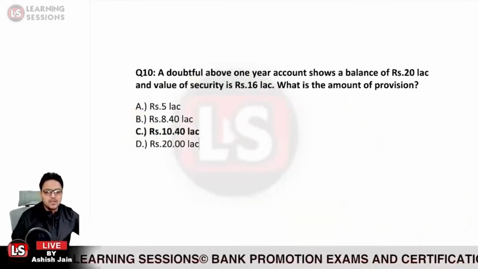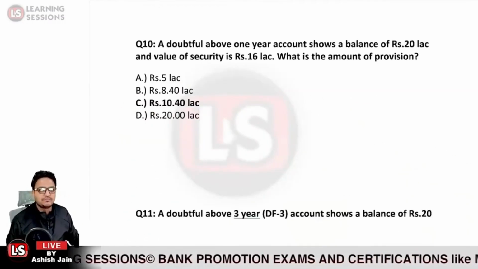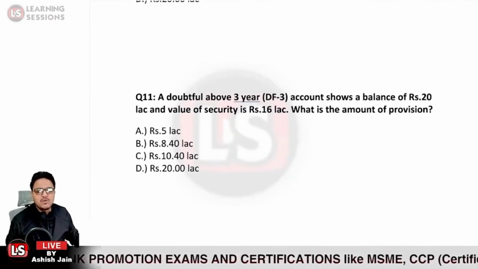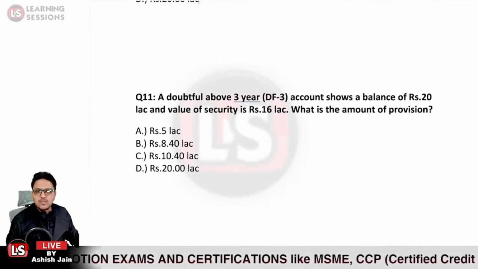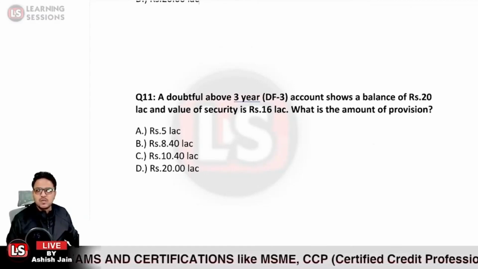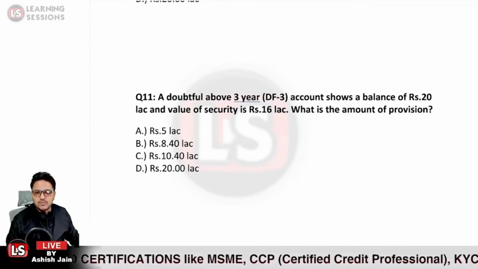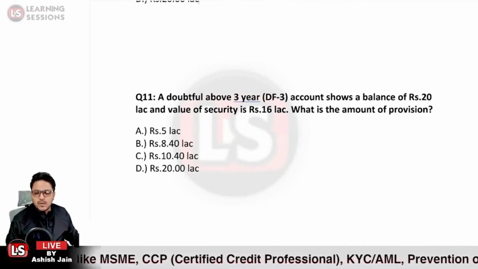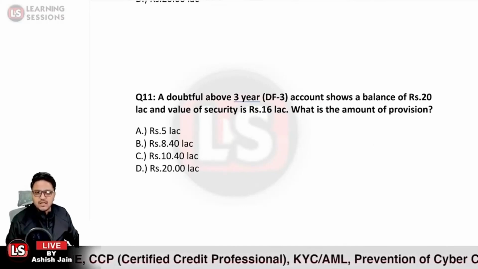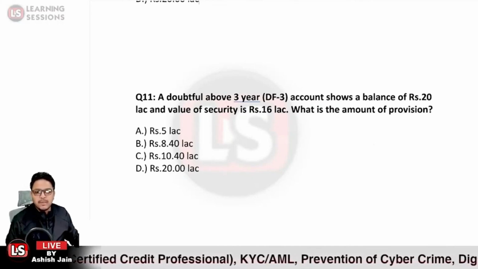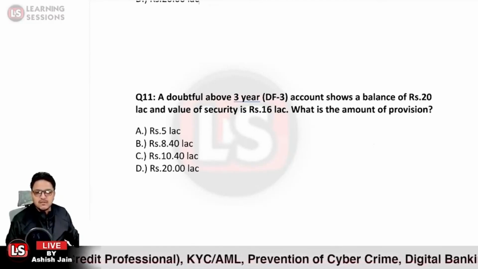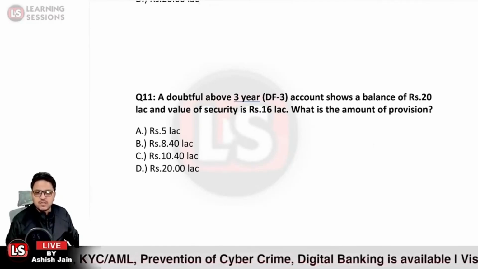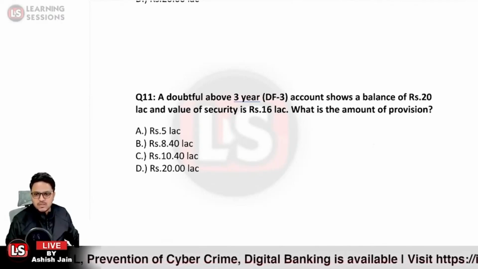Is that clear? Now let's move to another question, which says a doubtful above 3 years account shows a balance of 20 lakh rupees, value of securities is 16 lakh rupees. What will be the amount of provision? Question number 11, we are provided with the loan under the category DF3, the balance is 20 lakh rupees and the value of security is 16 lakh rupees.